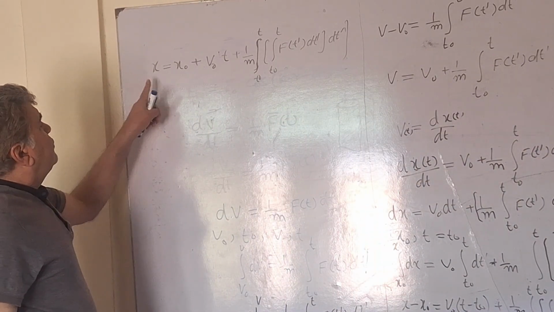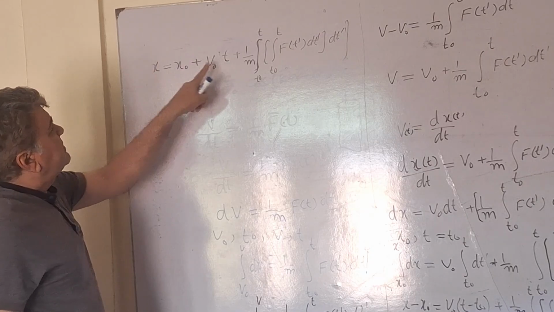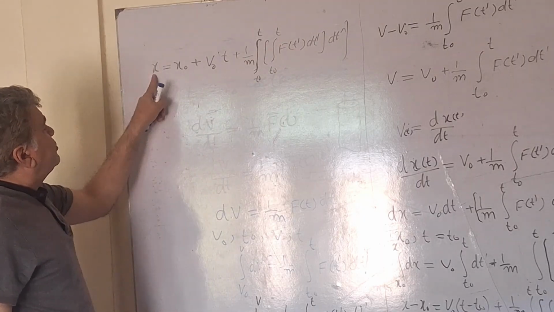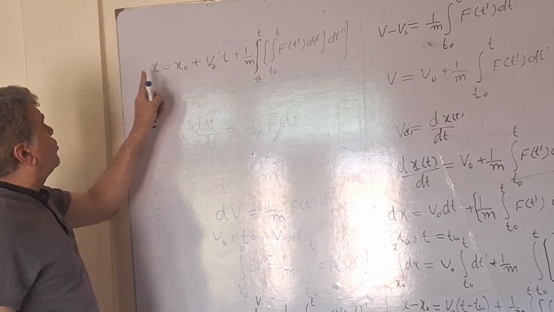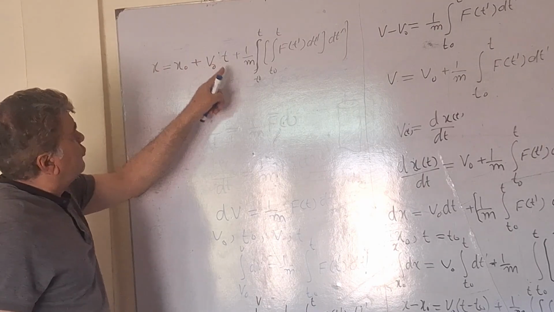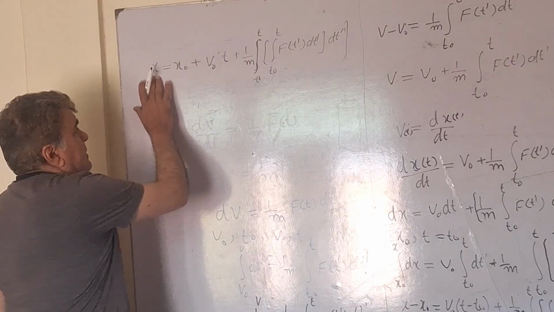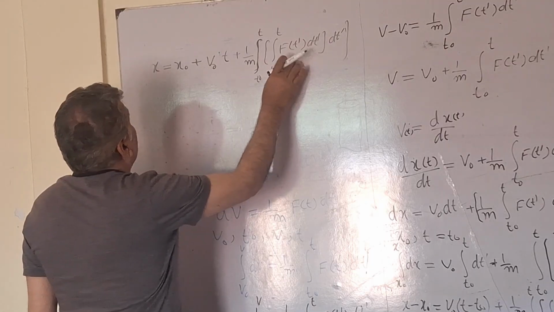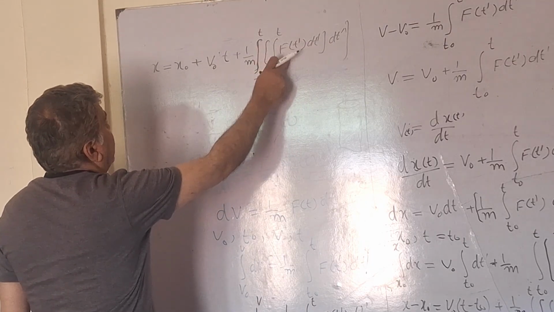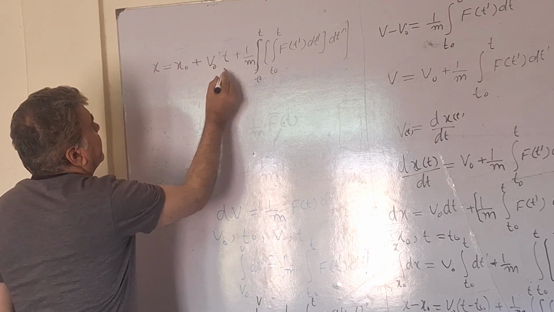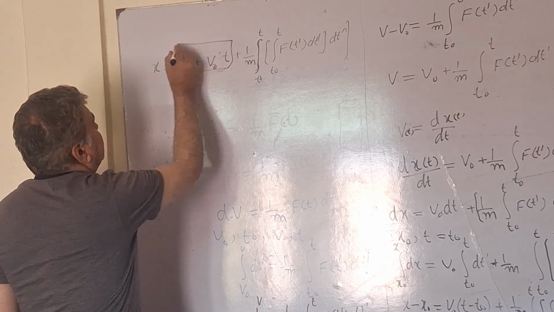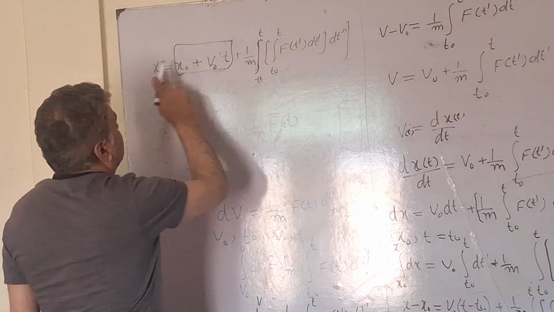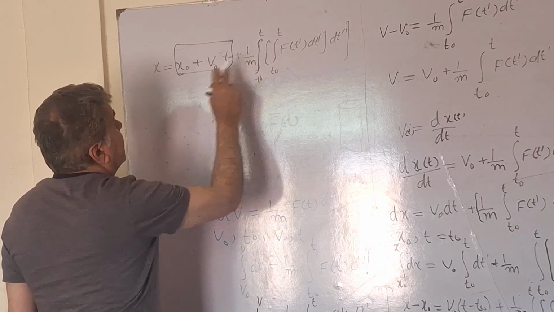Now again you see the position depends on time, a time dependency in this term, a time dependency in this term. So the position of the particle is time dependent. In other words, the trajectory of the particle is changing constantly with time, and that time dependency is more obvious from here. The form of the force would change the trajectory of the particle, because these two terms give a straight line, but so far as we don't know the exact form of the force, we can't say anything about the exact trajectory of the particle.